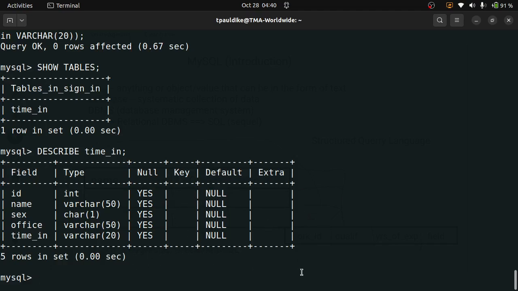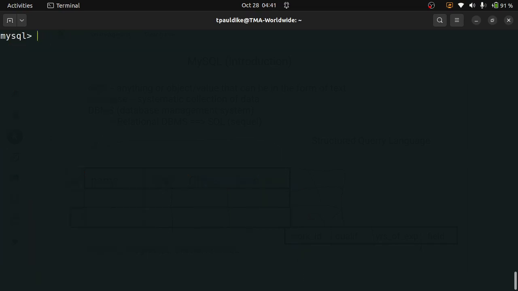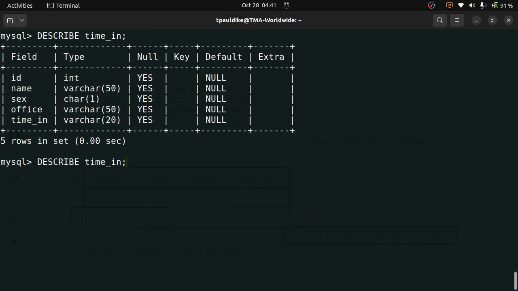These are some information. So now let's try to do some data manipulation. How to insert, okay? How to insert into the table. Now to insert into this table, I use the keyword. Let me clear the screen, show that table, and insert into it. So I'll just say insert into, and I'll put the name of the table, insert into timing.